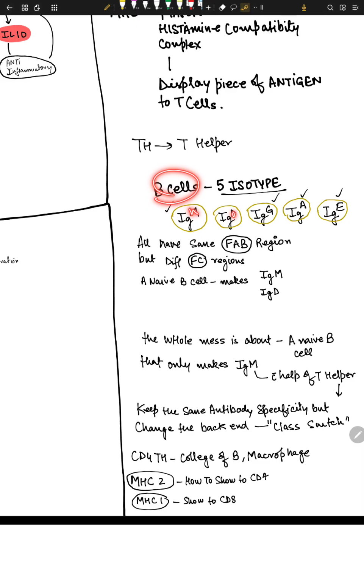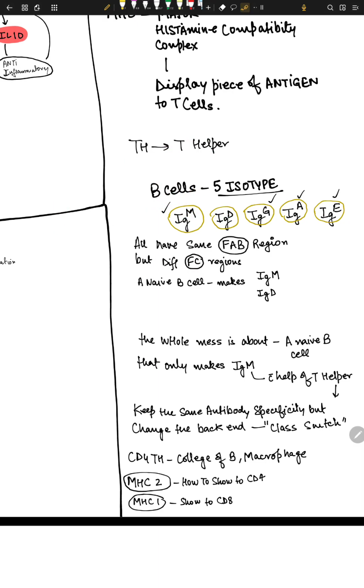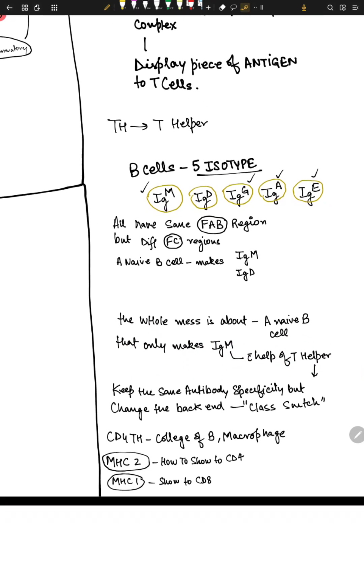It only makes IgM and IgD. So the whole chronic inflammation story is about conversion of these B cells from IgM and IgD into IgG, IgA, and IgE. If there is any problem in this process, you will not be able to make IgG, IgA, and IgE antibodies. So the whole mess is about how a naive B cell that only makes IgM, with the help of a T cell, now a teacher, makes IgG, IgA, and IgE.